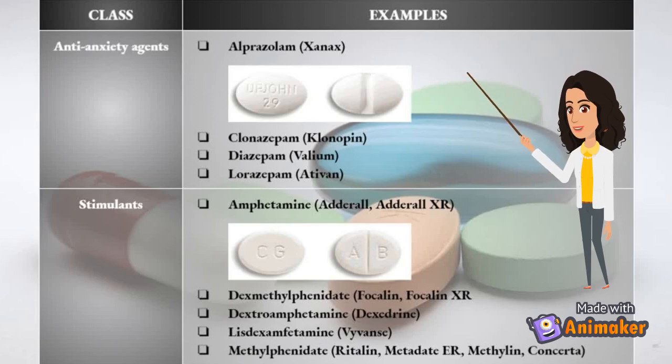While stimulants are amphetamine, Adderall, Adderall XR, dexmethylphenidate, Focalin XR, dextroamphetamine, Dexedrine, lisdexamfetamine, Vyvanse, and methylphenidate, Ritalin, Metadate ER, Methylin, Concerta.